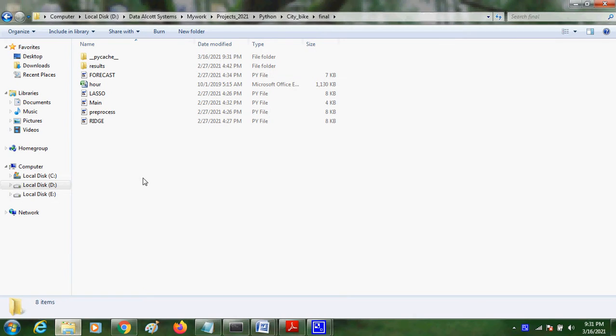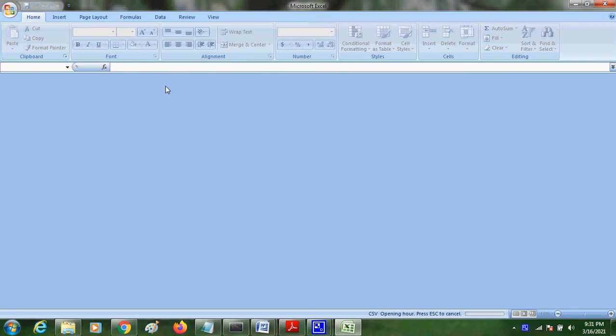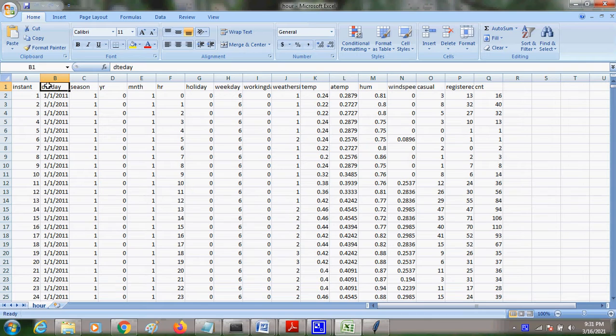Now we are going to check the demo video for city bike usage prediction. So this is the data set we have taken. The data set has a date, season, year, month, hour of the day, whether it is a holiday or weekday, and then working day. Weather conditions, temperature, humidity, wind speed and all will be considered, because the bike riders will be affected by this weather data, and the count means how many bikes are in demand.